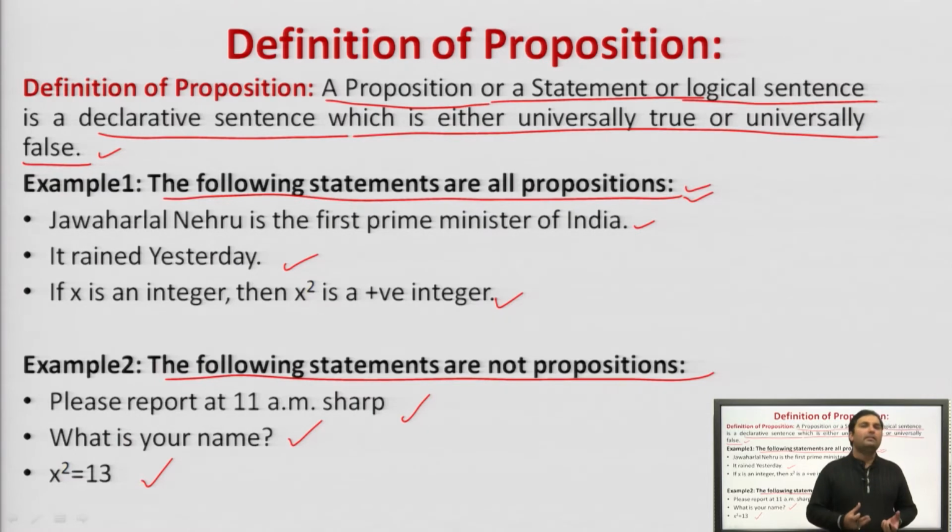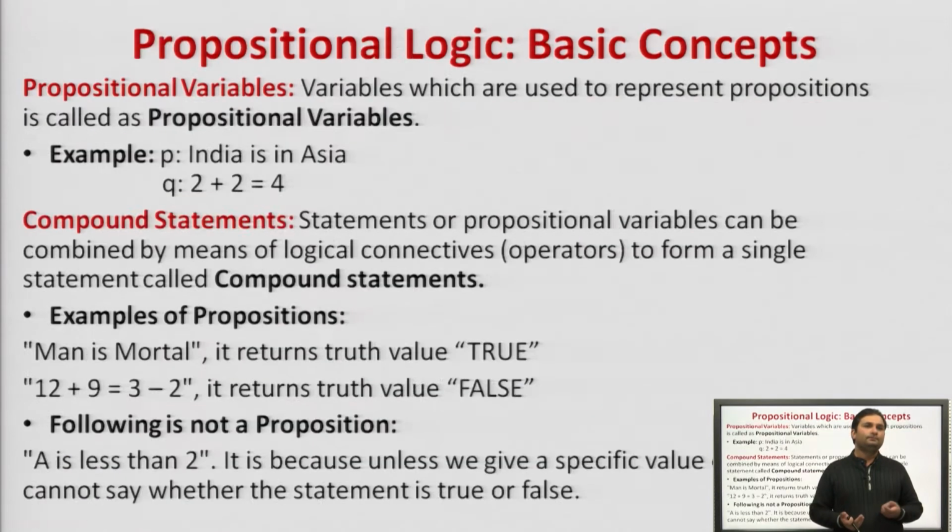The examples of propositions given were: Jawaharlal Nehru is the Prime Minister of India, yes, true; it rained yesterday, yes; if x is an integer, x square is also a positive integer. We can say that these are propositions, right? The following statements are not propositions: please report at 11 a.m. sharp, what is your name, x square is equal to 13. These are not propositions, right?